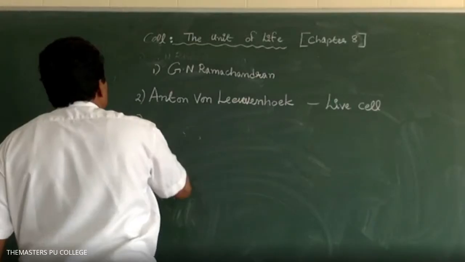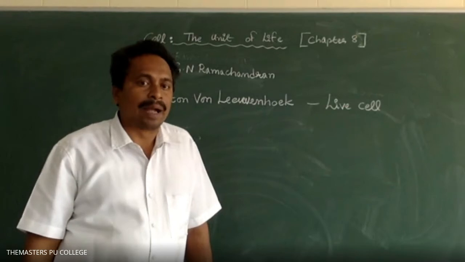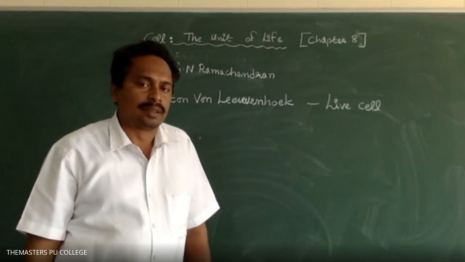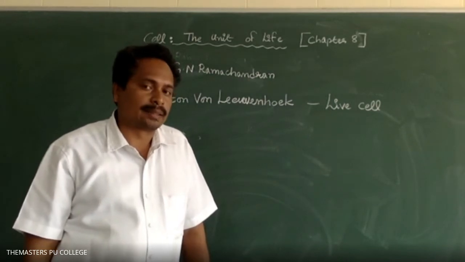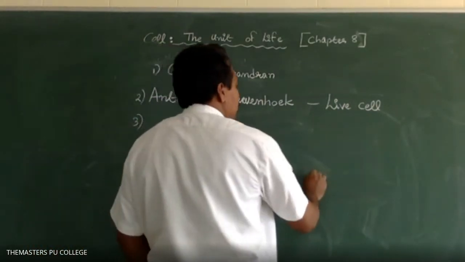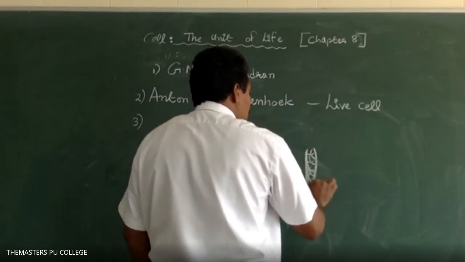Sir, only the cell was discovered by Robert Hooke, no, sir? Yes, Robert Hooke discovered the dead cells from the bark tissue.